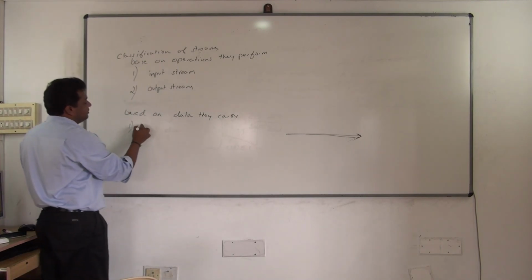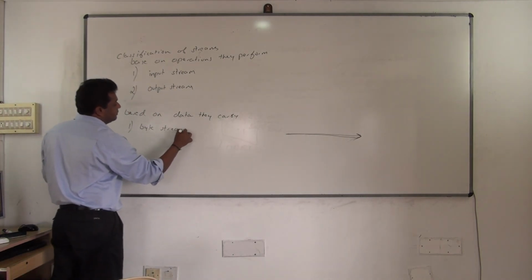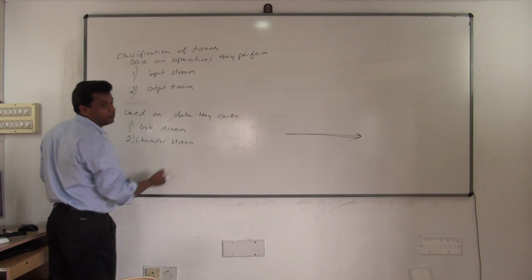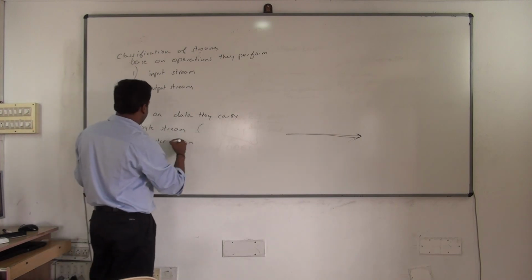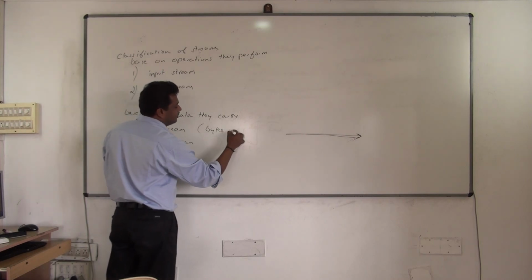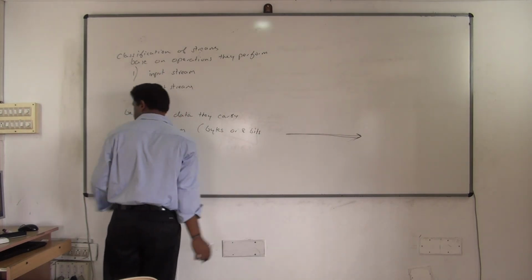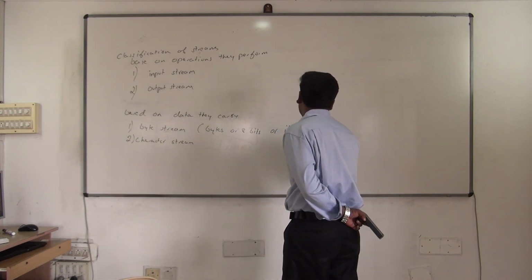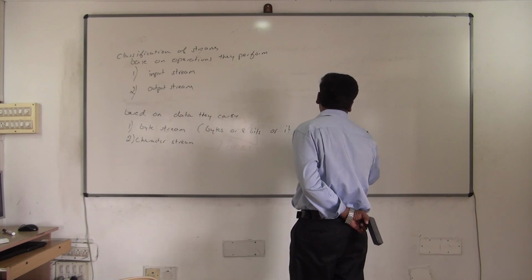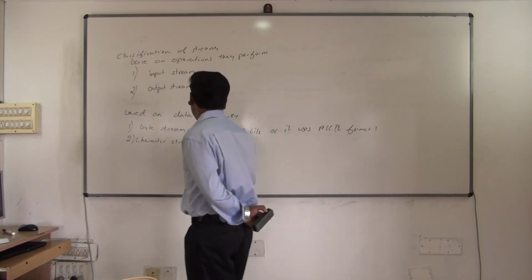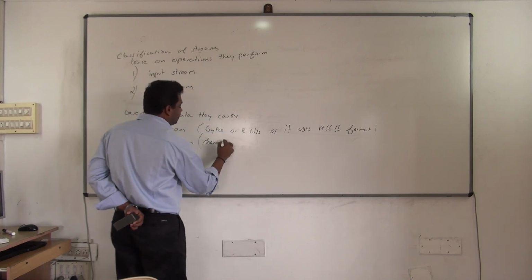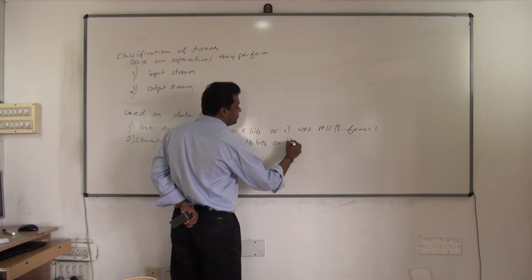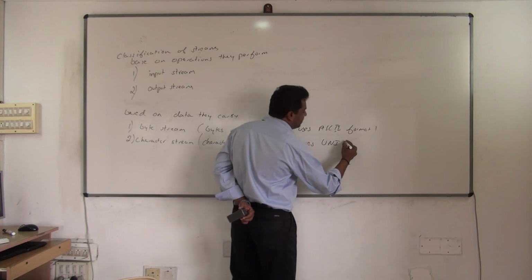Again, it can be a byte stream or a character stream. A byte stream will carry the data in the form of bytes, and a character stream will carry it in the form of Unicode. Here, a byte stream carries data in bytes, or 8 bits, and it uses ASCII format. A character stream carries data in the form of characters, or 16 bits, and it uses Unicode format.